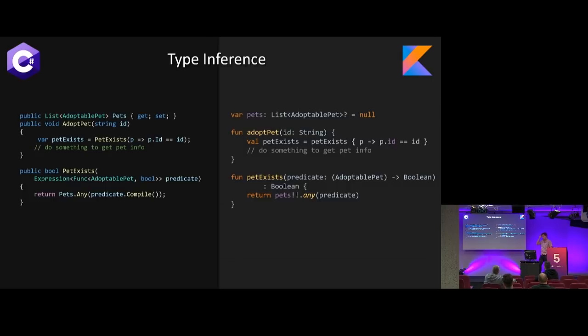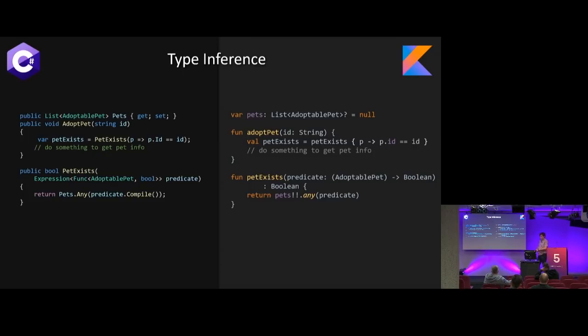Same thing in Kotlin, it's really similar. And there's a few other places that inference exists in both of these languages, but I figured it was good to show those side-by-sides here. So on the left side, we define an expression of a func of an adoptable pet to return a bool. We just pass that into the Link.Any method. Probably doesn't need to be an expression, honestly. I just kind of wasted space with that now that I think about it. It could have just been a func, but anyway.